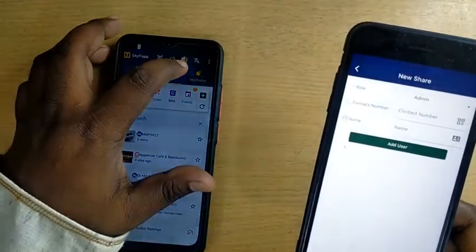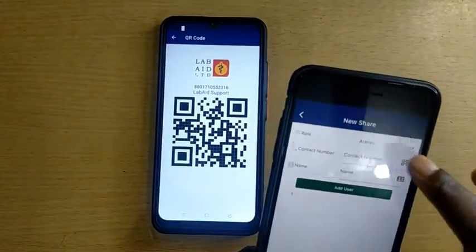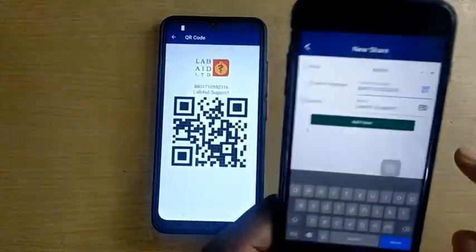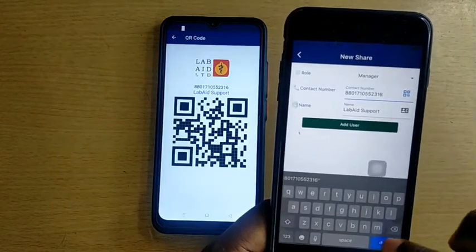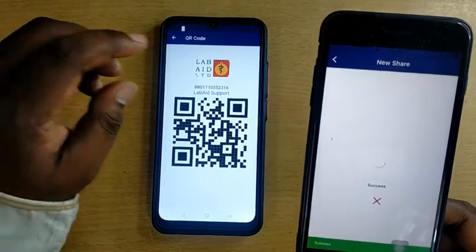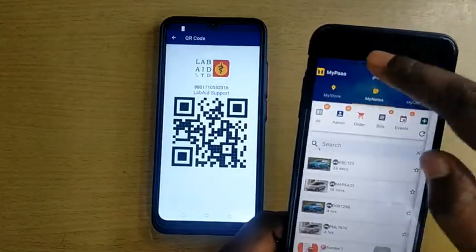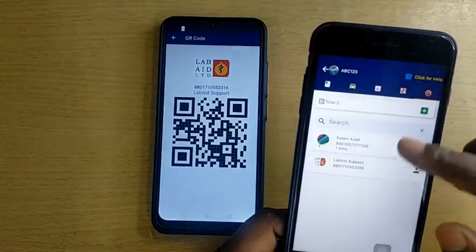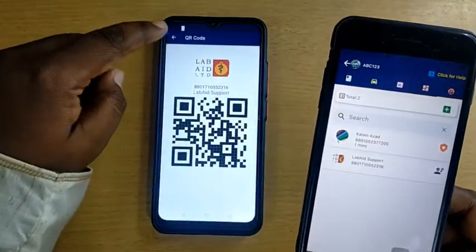From this device, this is the profile picture. When we tap the profile picture, the QR code will appear. When we open the scanner and scan it, we can also define the role. We tell him he is a manager. The user link for this vehicle has been added successfully. So ABC123 now has two users, and whatever either of them does, or any expenditure on this vehicle, they can see in real time.